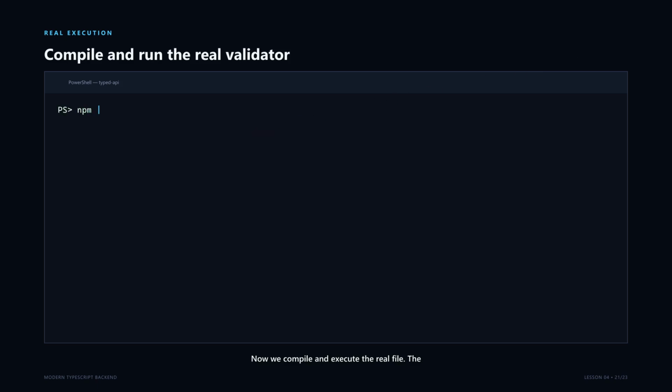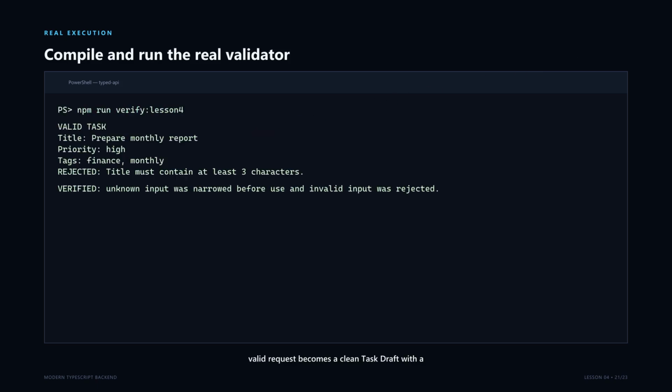Now we compile and execute the real file. The valid request becomes a clean task draft with a trimmed title, high priority, and 2 tags. The invalid request is rejected. Our verification script checks those exact lines so the screen isn't showing invented output. The compiler has also confirmed that no property is used before its type is narrowed. This is the pattern we'll reuse when request data first enters our Express application. Uncertain outside data comes in, runtime evidence is gathered, and trusted application data comes out.